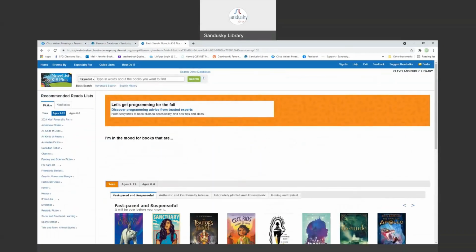So let's go ahead and get started. You can search by keyword, title, author, or series. I'm going to go ahead and search by series, and I'm going to put in Diary of a Wimpy Kid. New one comes out in November. Usually every November a new one comes out. But till then, I've read them all, so I would like to possibly read something similar. So it's searching at this point.